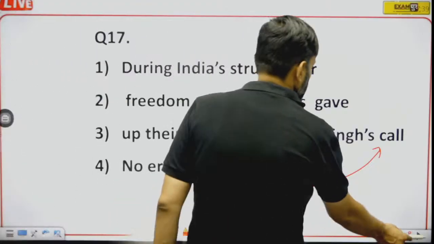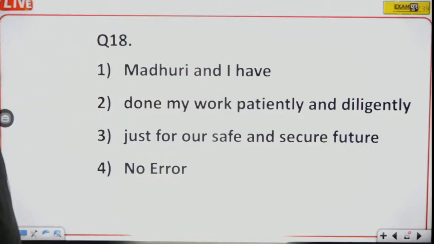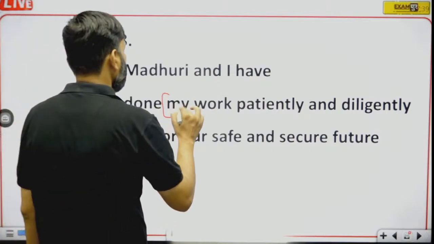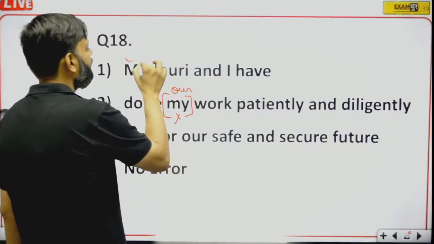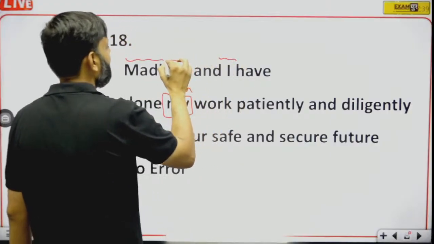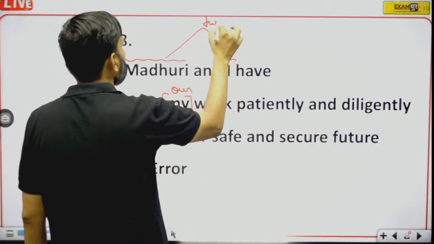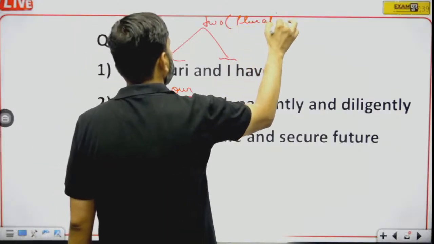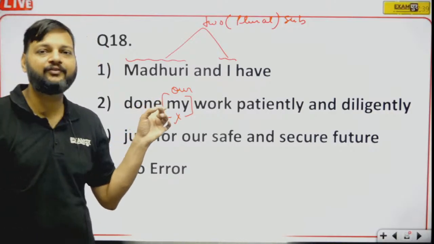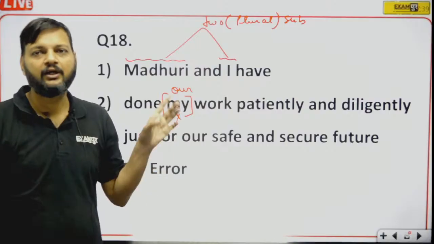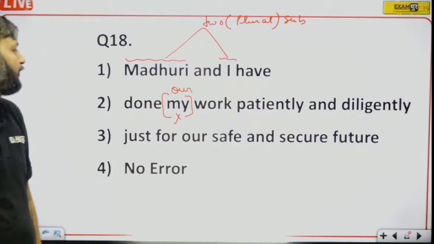Okay. Question number 18. Madhuri and I have done my work patiently and diligently just for our safe and secure future. Madhuri and I have done my work. No, "my" will be replaced by "our". Okay, because here we have two subjects, Madhuri and I. Two, which means a plural subject is there. And if the subject is plural, how can we use a singular possessive? We have to use a plural possessive. So "my" will be replaced by "our".